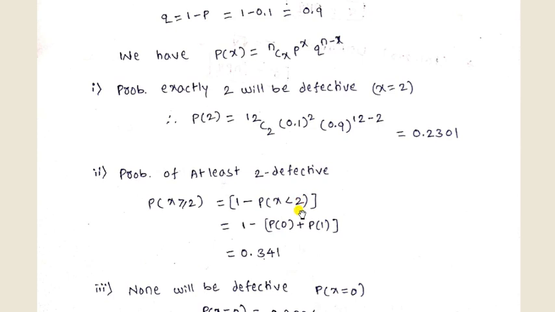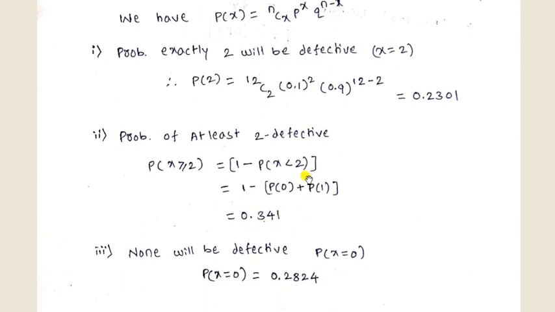These are the two numbers. Suppose if it is x less than 4, then you have to write p of 0, p of 1, p of 2, p of 3, which gives 4 values. Now substitute x as 0 and x as 1 in the above formula, and after simplifying we get the result as 0.341.